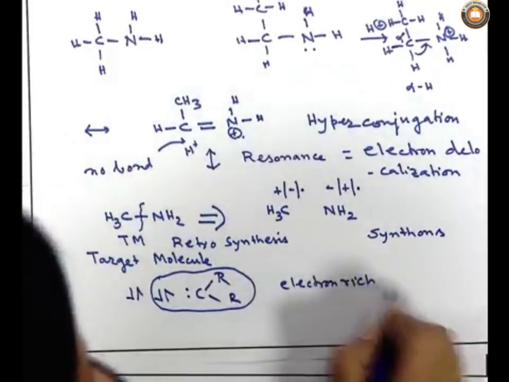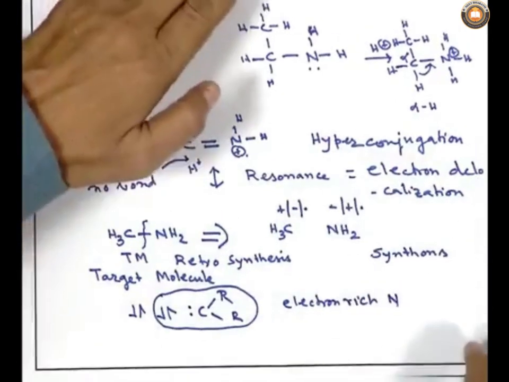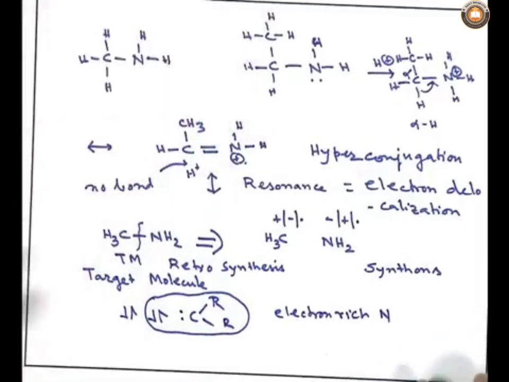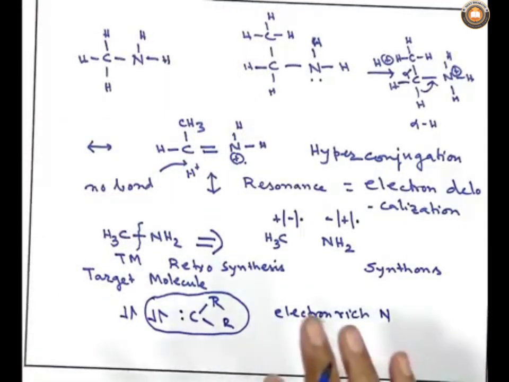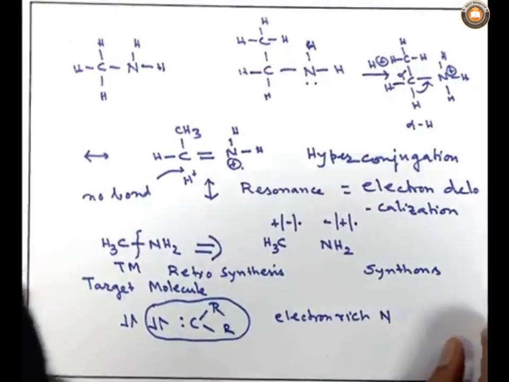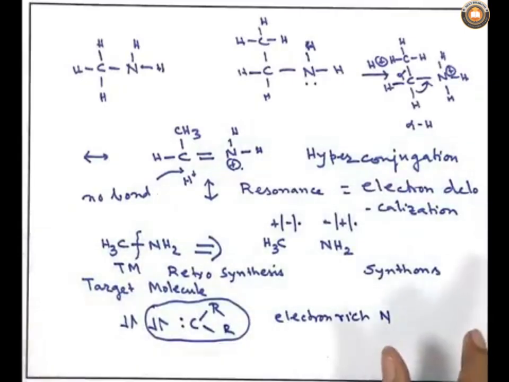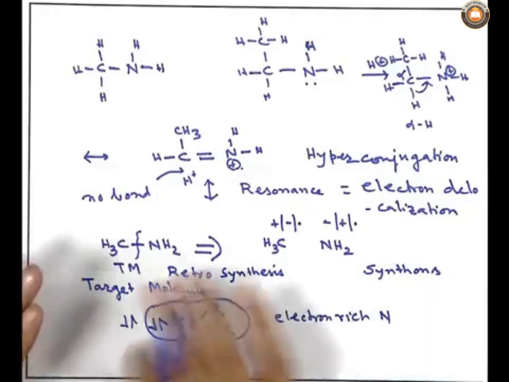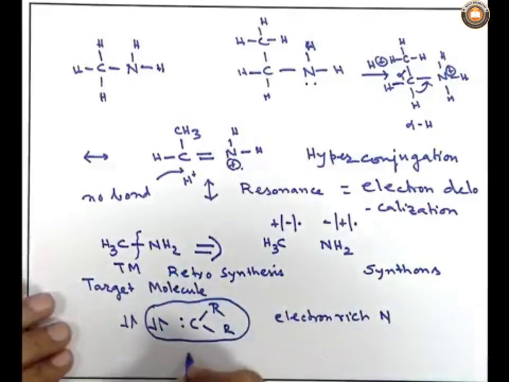the electron density of that nitrogen is more, we call it electron rich nitrogen. Then what will happen? They will form again the nitrogen carbon bond. So, this nitrogen carbon bond formation could be done in many ways: carbocation, nitrogen anion, or carbanion, nitrogen cation, or carbon radical, nitrogen radical, or taking carbene with electron rich nitrogen, or vice versa.